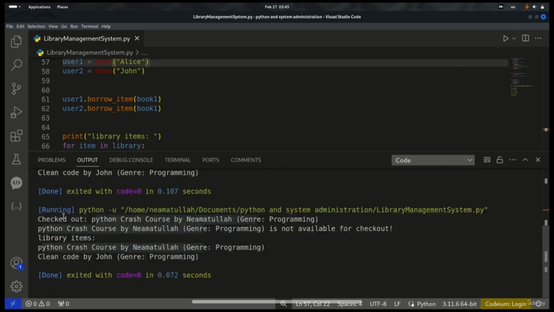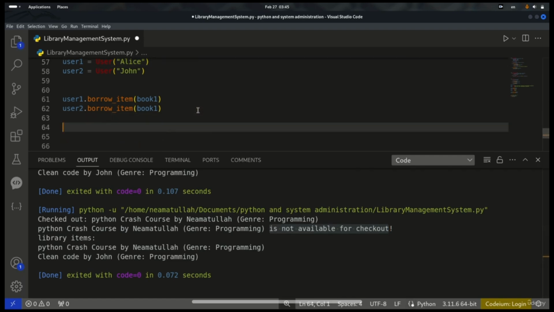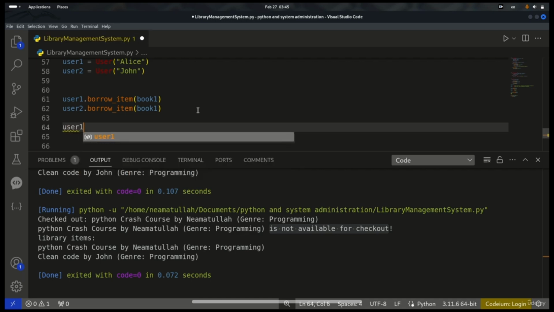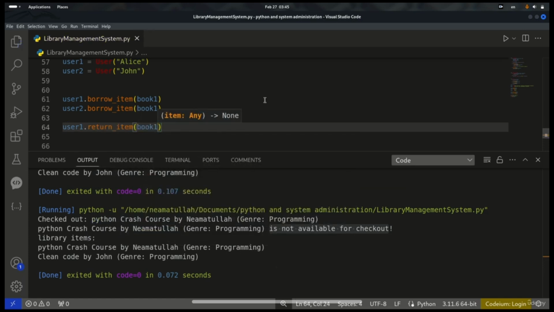So you see that it's checking out the Python Crash Course, and it is telling you that this is not available for checkout, because it's already borrowed by someone. And now I'm going to return that book. So we have user 1, dot return item. What is it going to return? Book 1. Now let's save it and run it again.